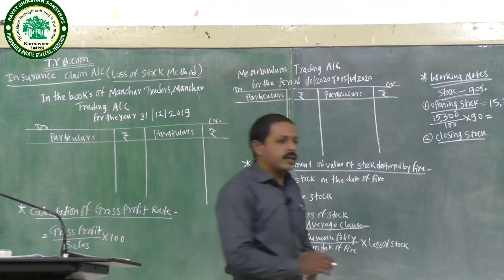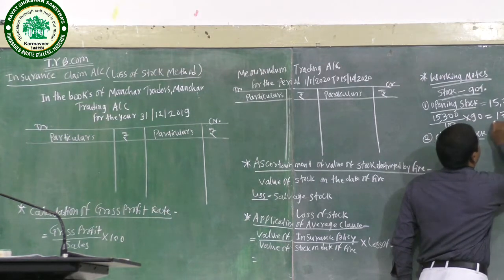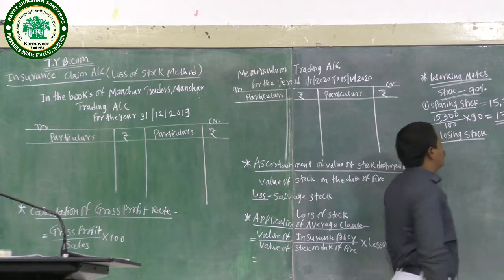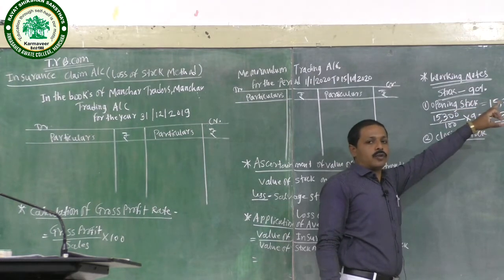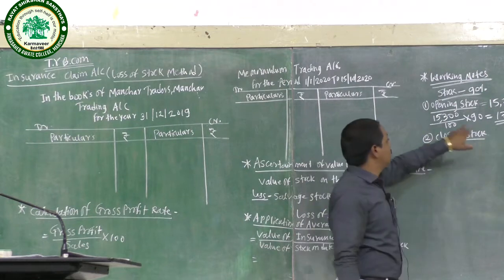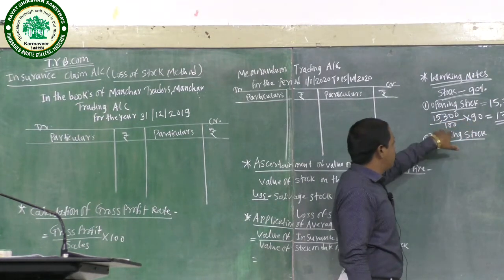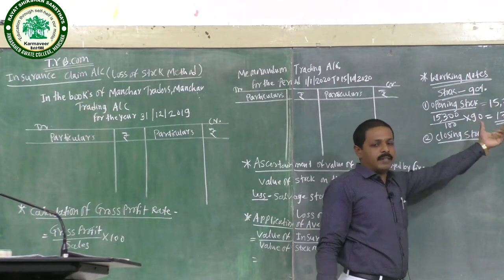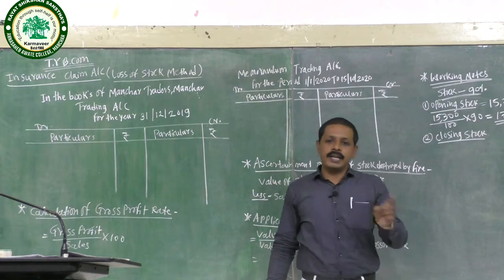So the opening stock calculated at cost is 17,000.